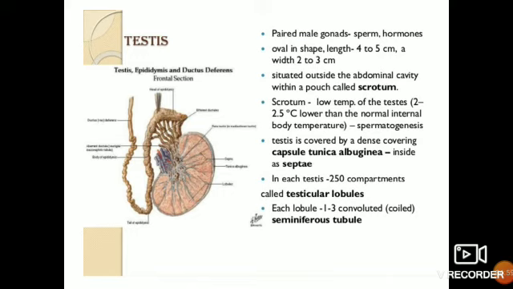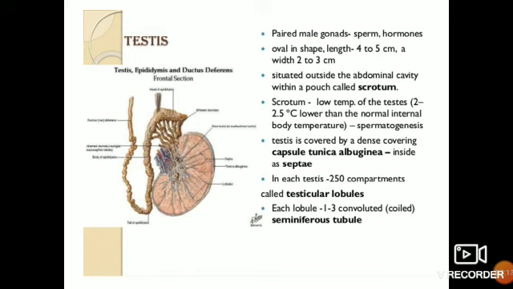The testis is covered by a dense covering, a capsule called tunica albuginea, and inside it is septate. You can see this bean-shaped structure here.